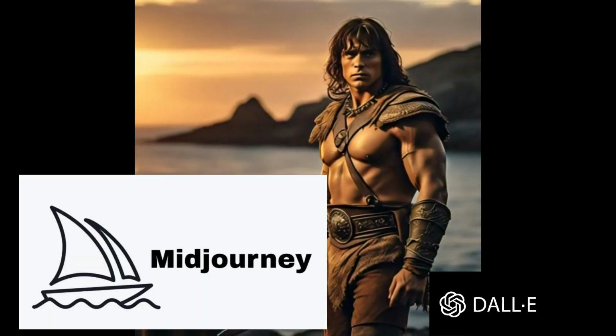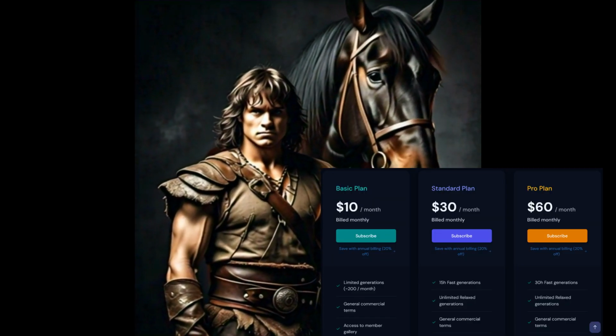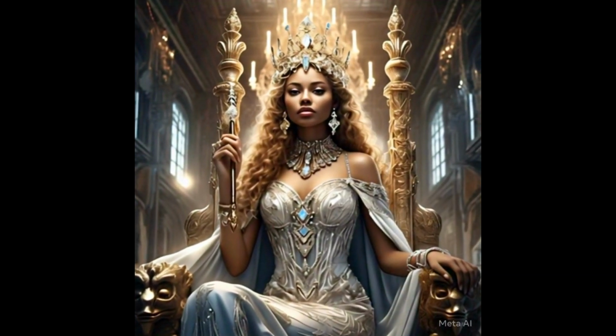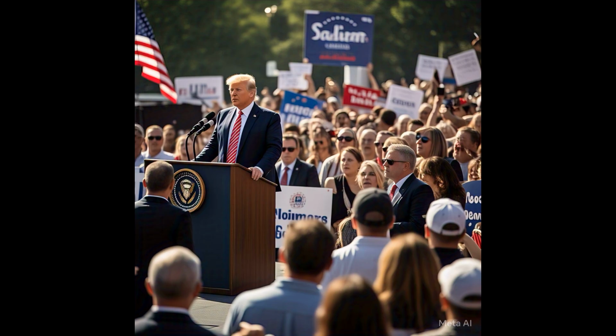Most AI image generators, like Midjourney, DALL-E, or Runway, require subscriptions or credits to access high-quality images. But Meta AI, completely free. Other tools charge you for animations, but Meta AI lets you animate your images instantly at no cost.